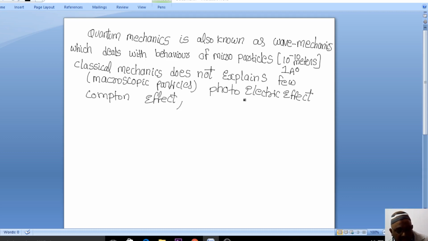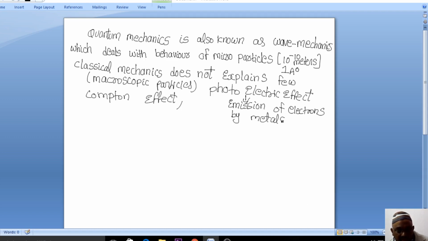When they are illuminated by radiation like X-rays, the emitted electrons are photoelectrons. Simply, when someone asks you about the photoelectric effect, we say emission of electrons by metal.